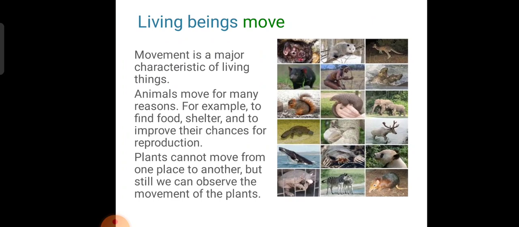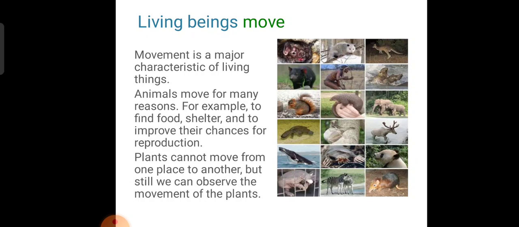Plants cannot move from one place to another, but still we can observe the movement of plants. Look at this. Plants do not have organs for movement as in animals. As the soil holds the roots of the plants, they cannot move from one place to another. Still we can observe movements. See here, roots growing towards the water in the soil, and a sunflower plant turning towards the sun. Is that clear, children?